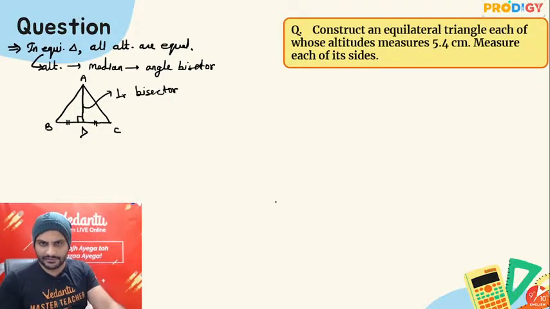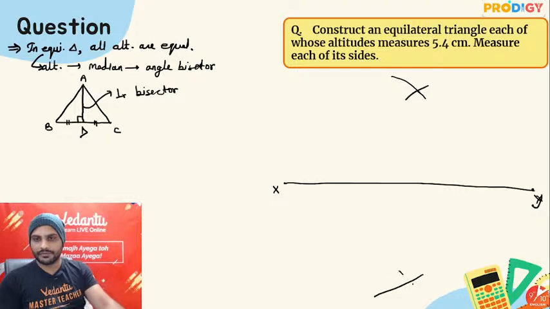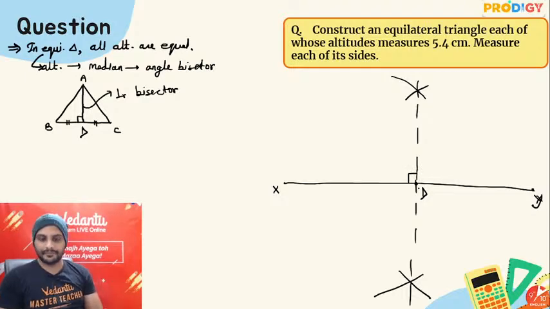So what we'll do, first thing we will draw a line segment. Draw any big line segment, a little bit big, like this. Then draw the perpendicular bisector. Let's say this is a line XY, and we'll draw the perpendicular bisector for this line XY. One cut over here, one cut over here, another cut over here, one more cut over here. This is our perpendicular bisector. So let's say this is the point D. This is the perpendicular bisector.